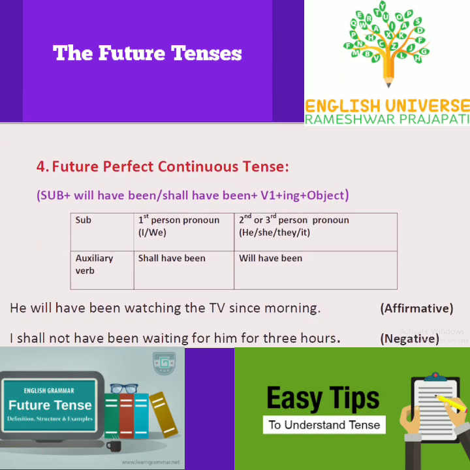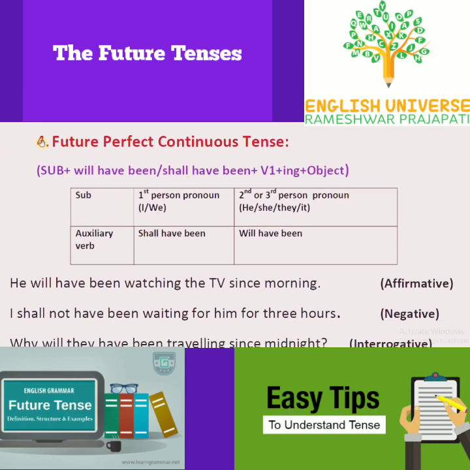Now next, future perfect continuous tense. Rule is subject plus will have been or shall have been plus V1 plus ing plus object. When the subject is first person pronoun I or we, use shall have been. When the subject is second or third person pronoun he, she, they, it, we use will have been.